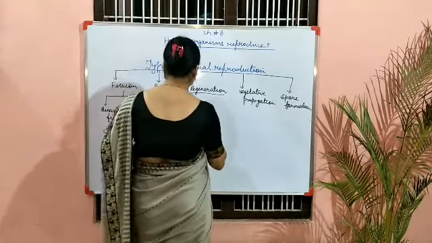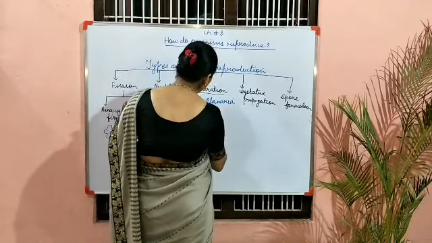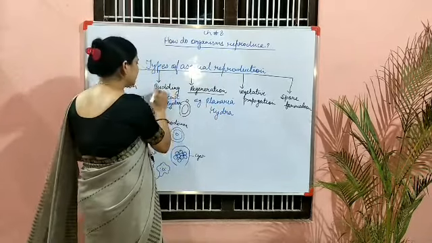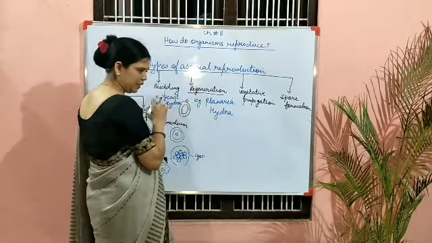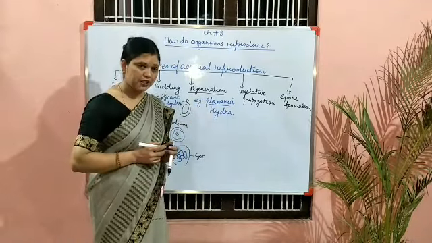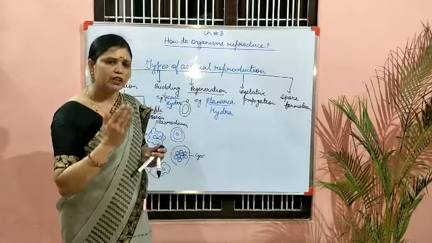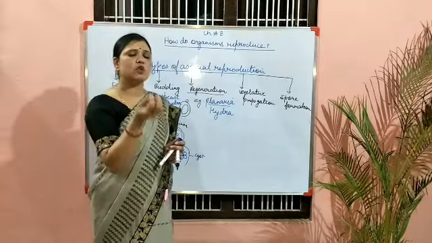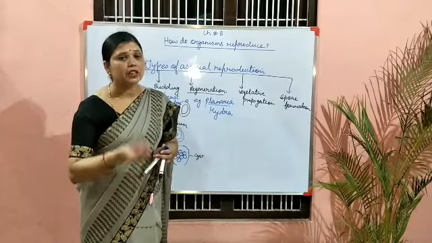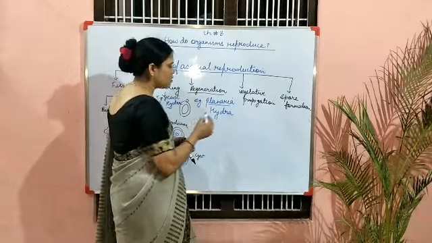Example is planaria and hydra. Hydra you can write in both, under budding and under regeneration. But planaria has the highest power of regeneration. Planaria is a very small organism. If it is cut into even 100 pieces, each cut part has the ability to reproduce its lost part. This is known as regeneration.